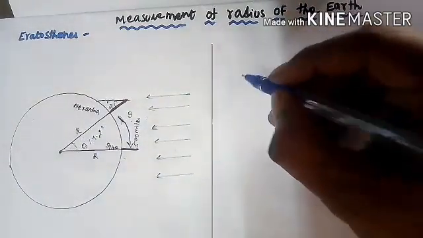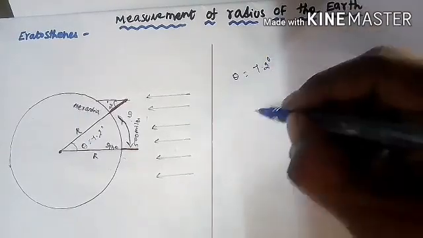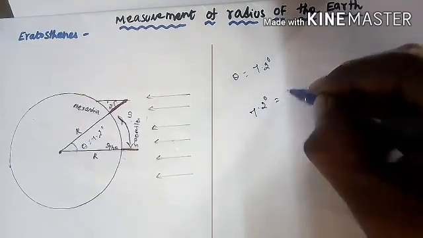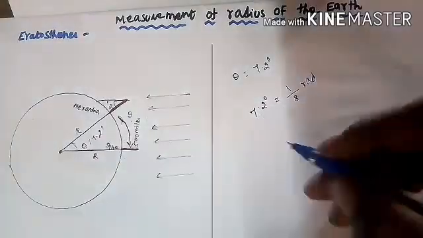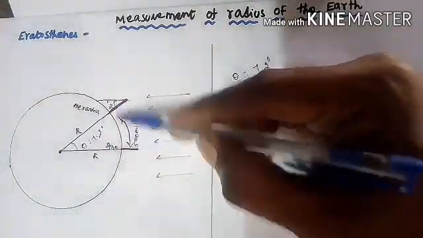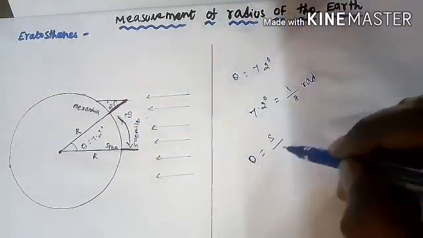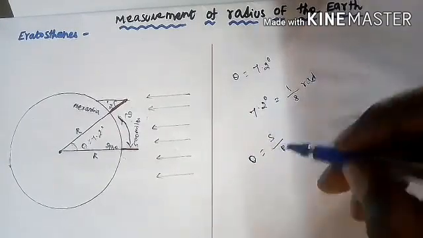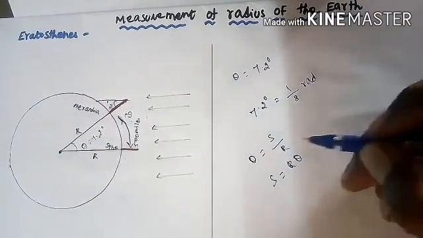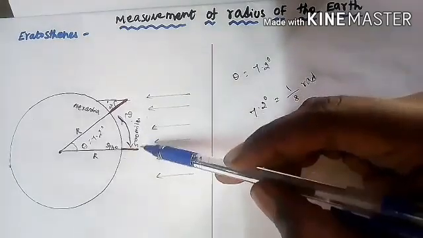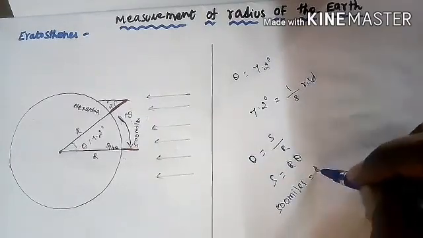Theta is 7.2 degrees. Now I will convert it to the proper unit, radians. 7.2 degrees is equal to 1 by 8 radian. You know very well the formula: theta is equal to arc length divided by radius. The arc length is denoted as S, so theta equals S divided by R. Now I want to calculate it. The equation becomes S equals R theta. The S value you know very well is 500 miles. So 500 miles is equal to R theta.